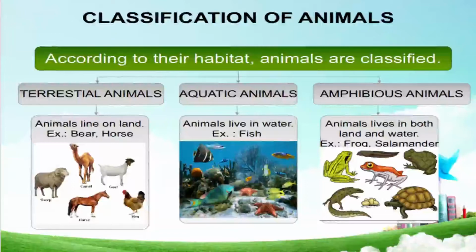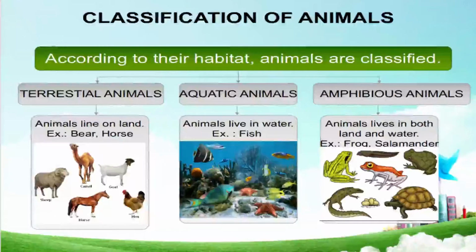Animals that live on land come under the terrestrial animals. Some animals live in water, so they come under the aquatic animals category. And some animals which live on land and also in water come under the class amphibious. These amphibious live in land and water both.